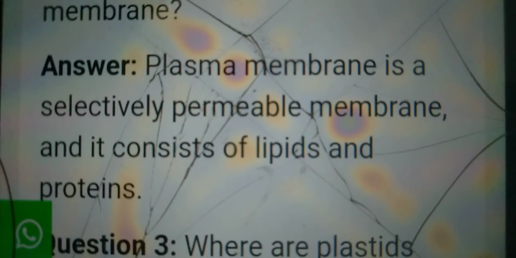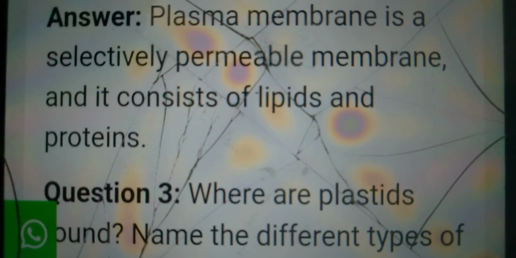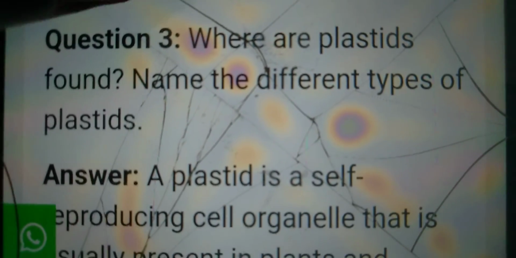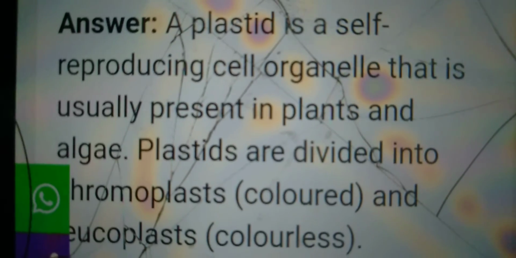Question number 2: write down the main characteristics of a plasma membrane. The plasma membrane is a selectively permeable membrane and it consists of lipids and proteins. Where are plastids found? Name the different types of plastids. A plastid is a self